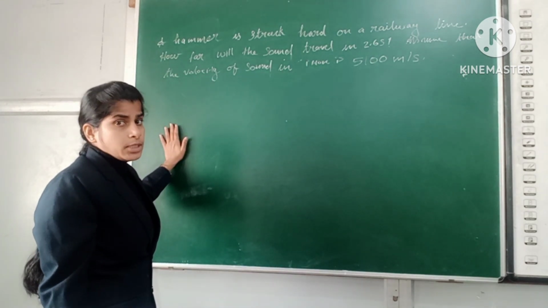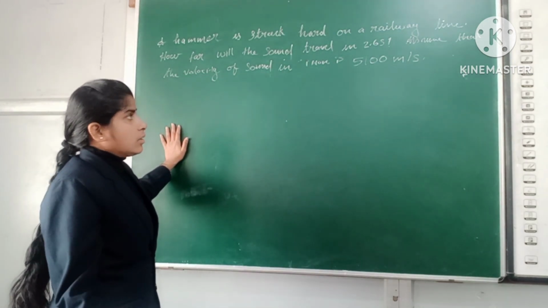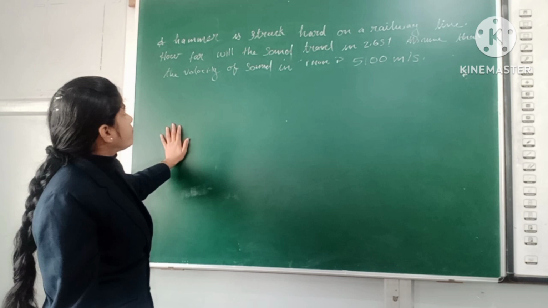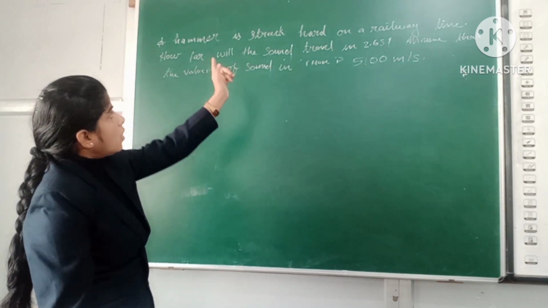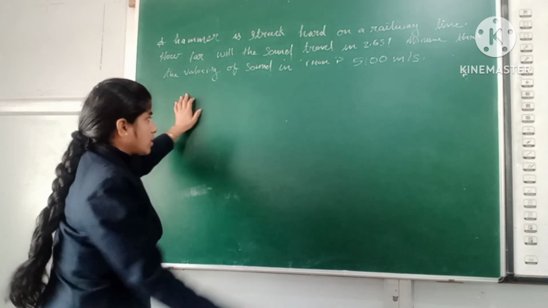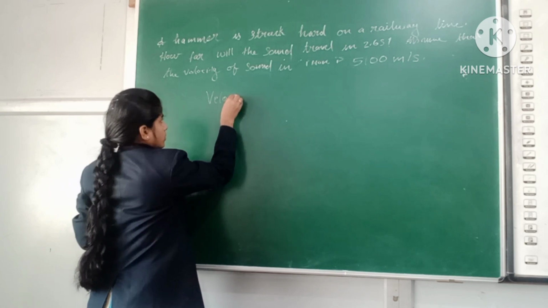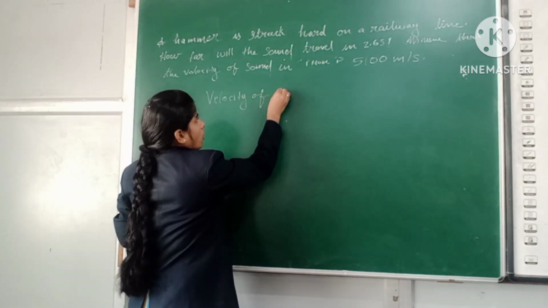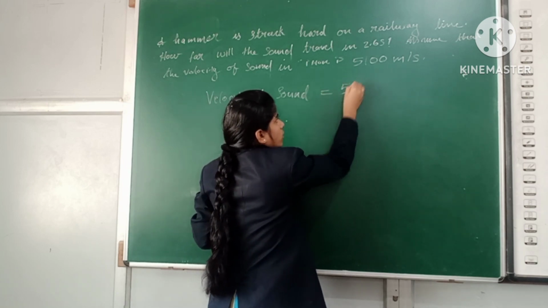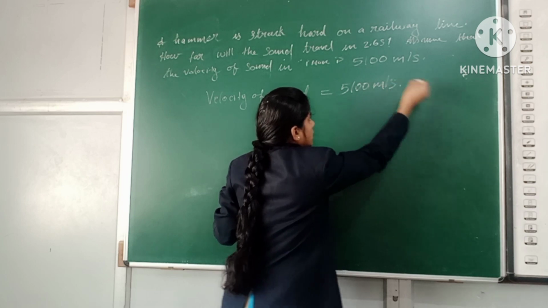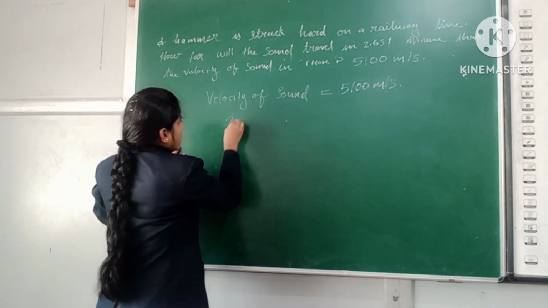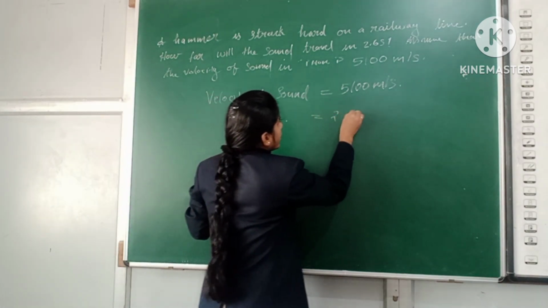Here we need to find how far the sound will travel. The velocity of sound in iron is given as 5,100 meter per second, and the time is also given, 2.6 seconds.